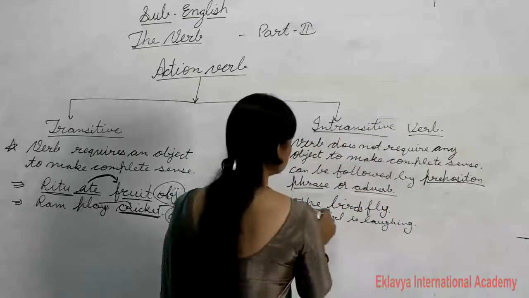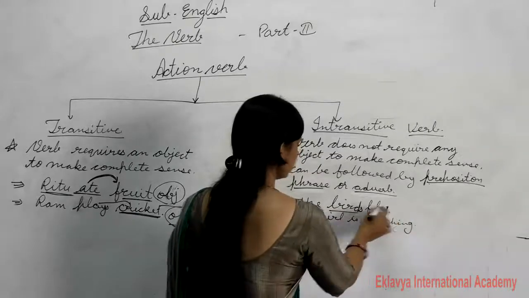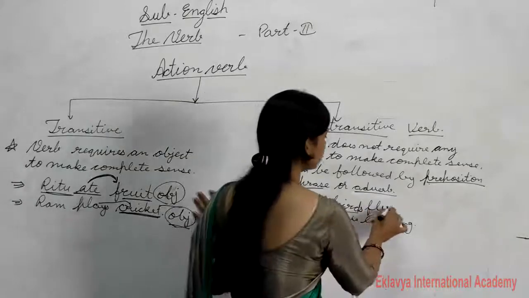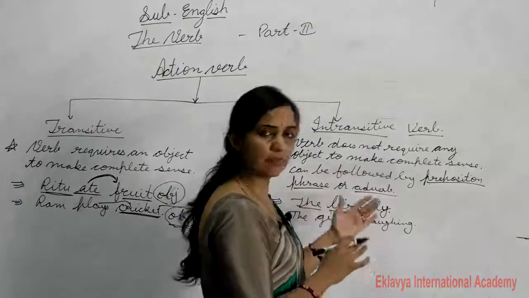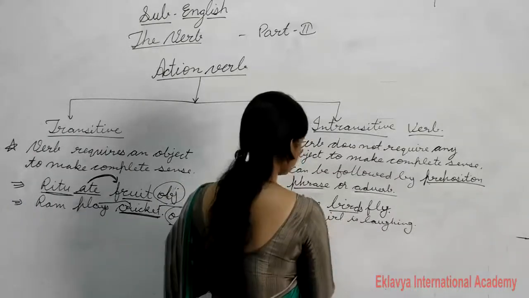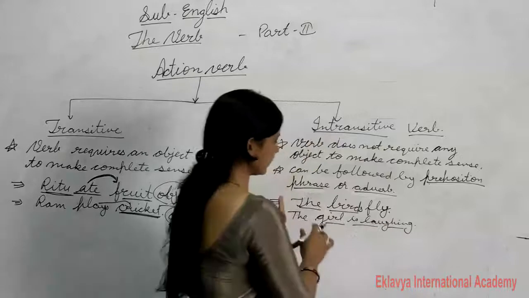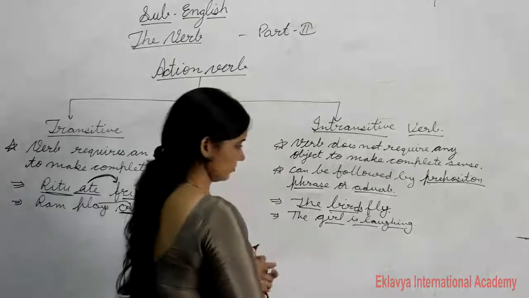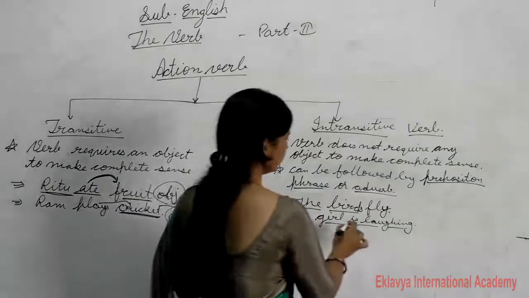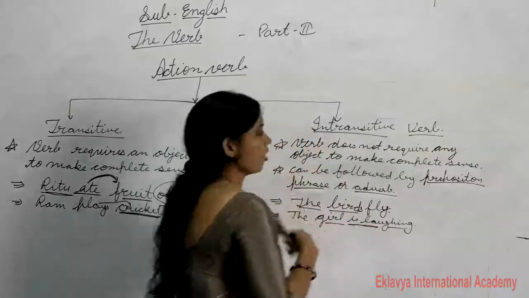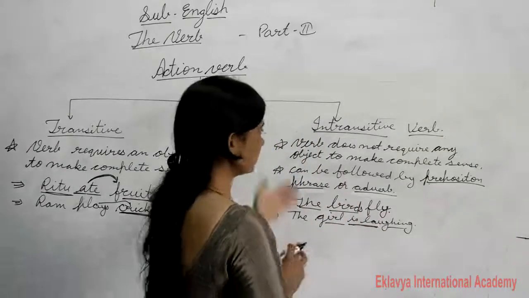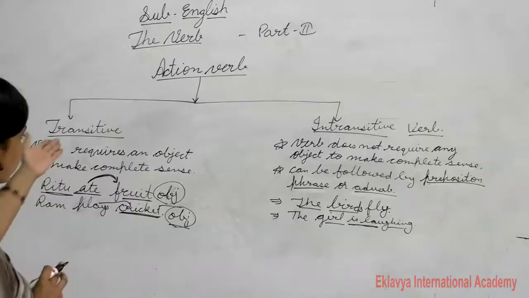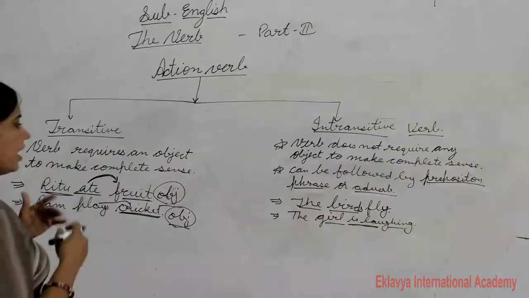Like, the birds fly. Here this sentence gives us complete sense. The girl is laughing. Here also the sentence gives us complete sense. So it means those verbs that do not require any object to make complete sense are called intransitive verbs, and verbs that require an object to complete the sense are called transitive verbs. I hope you understood what I want to say.